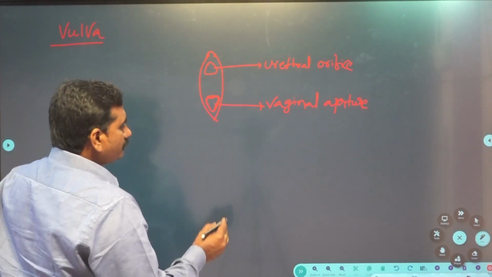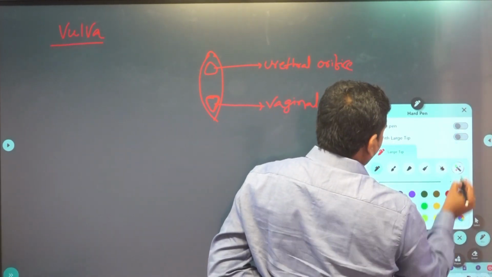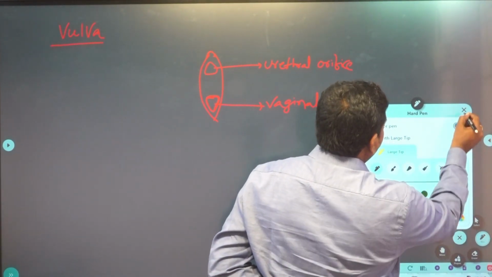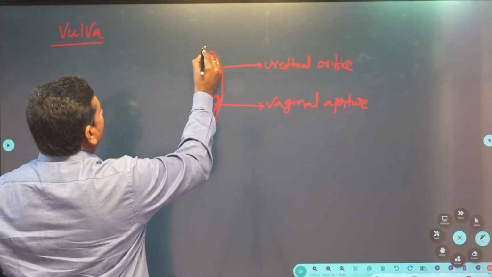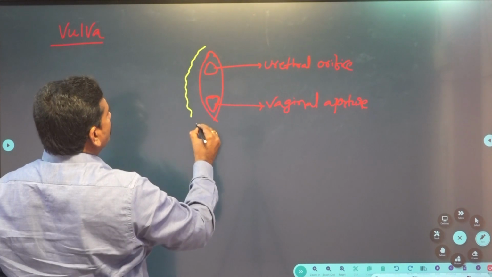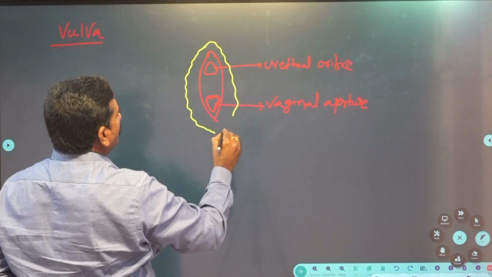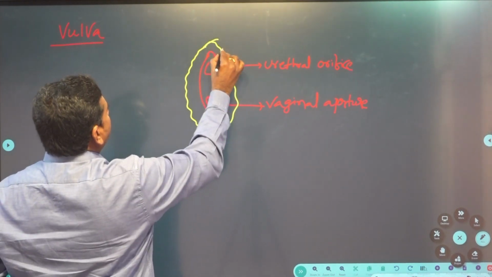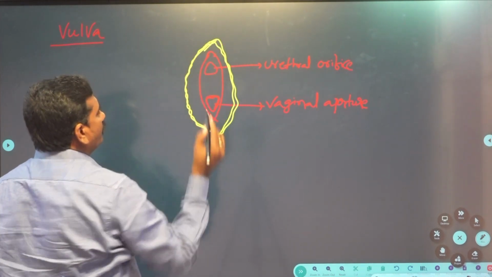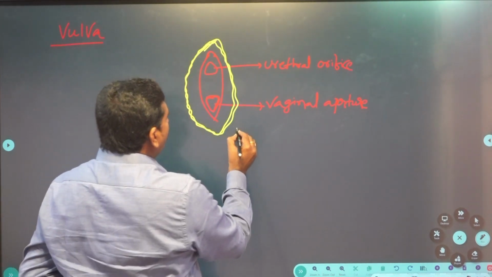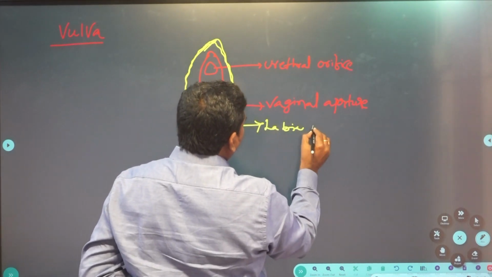Next, it is covered by muscular foldings called labia minora.